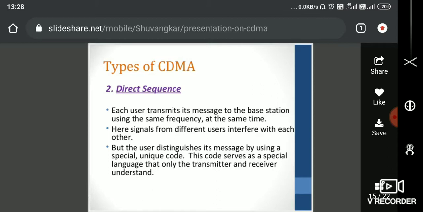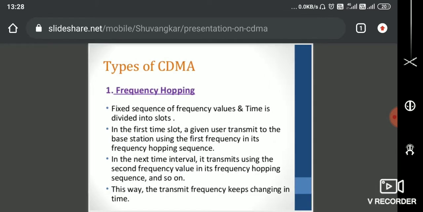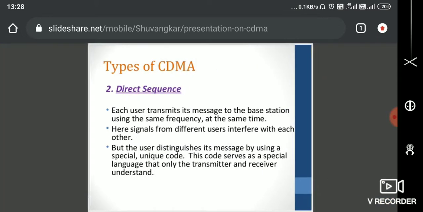So what we do is spectrum spreading with the help of a random sequence code in the direct sequence method. But in the frequency hopping method, you create a hopping pattern. Based upon the pattern, you send the user data. This is how CDMA works with frequency hopping, and this is how direct sequence works.